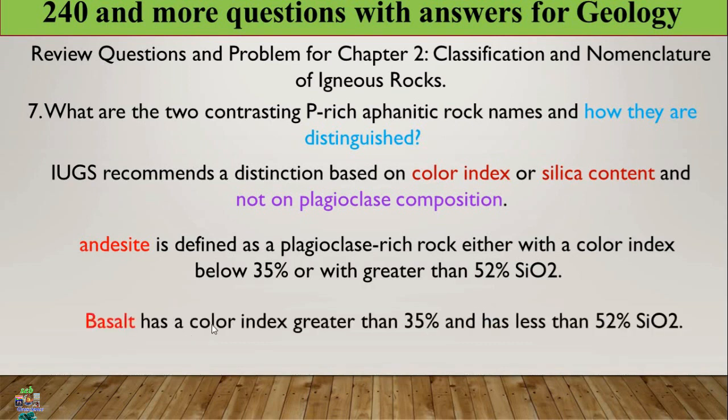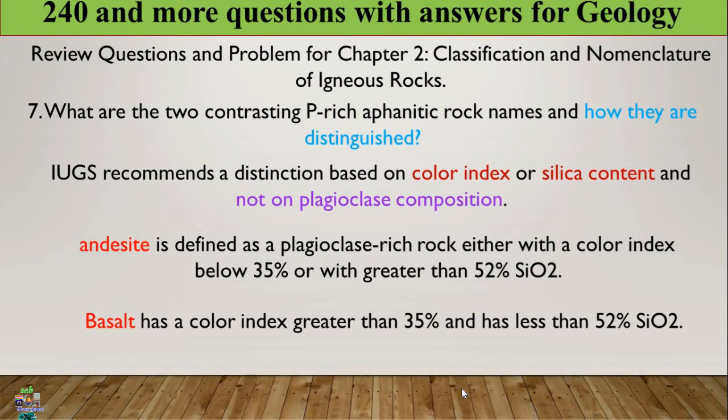Basalt has a color index greater than 35% and lower than 52% silica content. So we determine andesite from basalt by the concentration of silica and the color index. Basalt is more black, but andesite is intermediate.